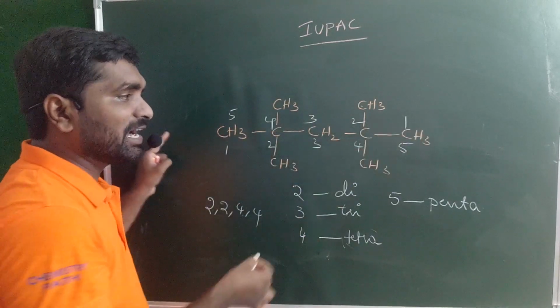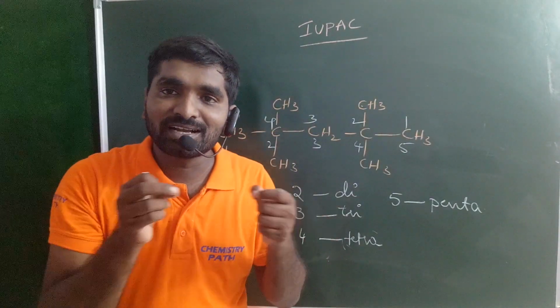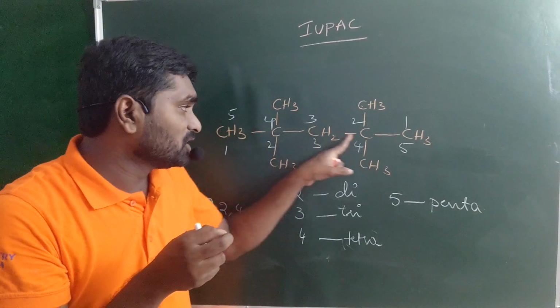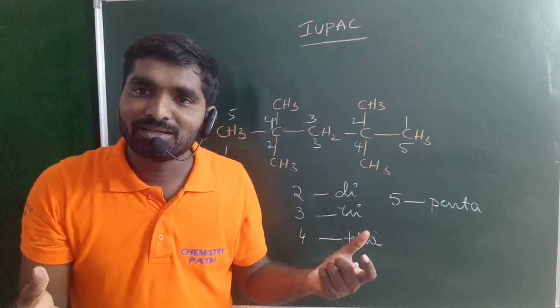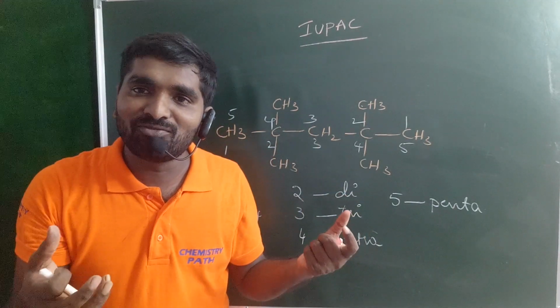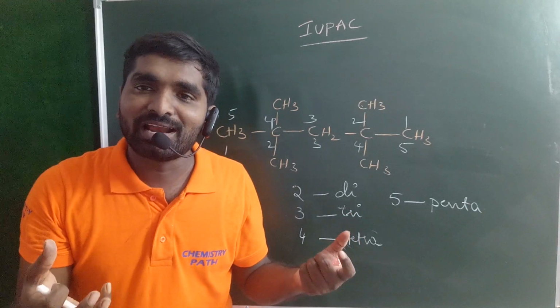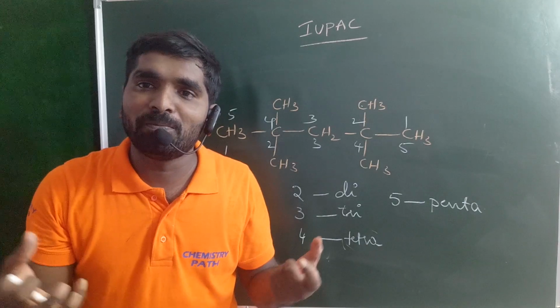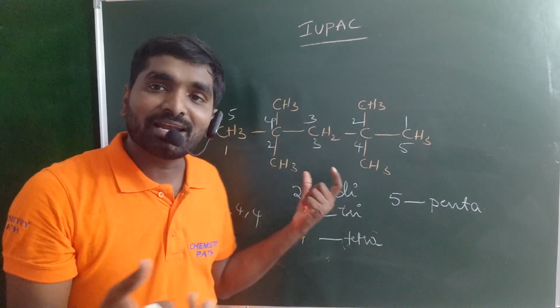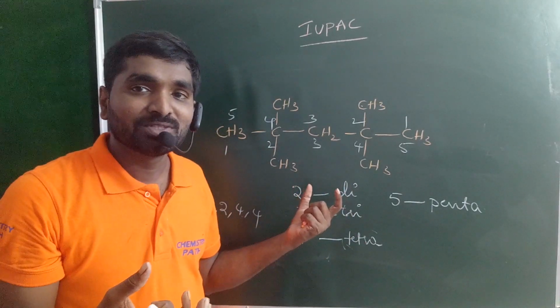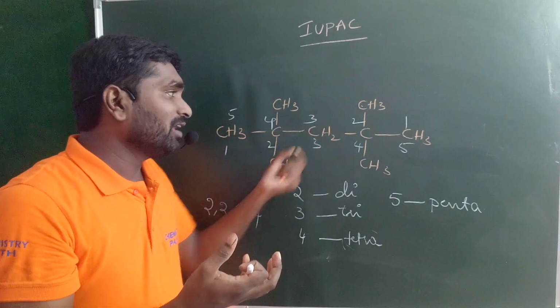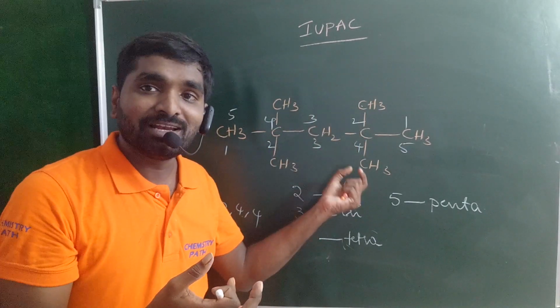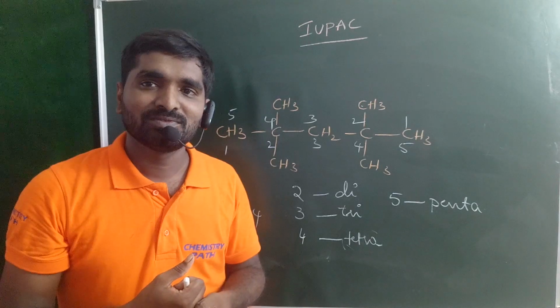Total number of carbon atoms is 5, pent. Between carbon and carbon a single bond is present, ane: pentane. So 2,2,4,4-tetramethylpentane is the correct name for this compound. 2-methyl, 2-methyl, 4-methyl, 4-methylpentane is a wrong one.